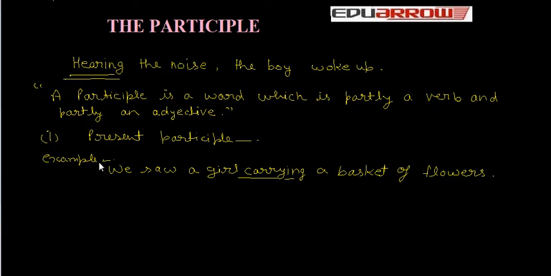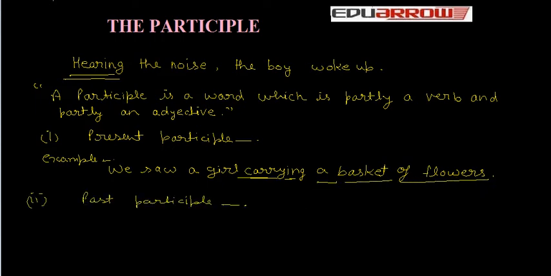Example of present participle: we saw a girl carrying a basket of flowers. This example is the example of present participle which ends in ing. So, which participle ends with ing? It is called present participle. If the verb from which it comes is transitive, it takes an object like this, a basket of flowers.